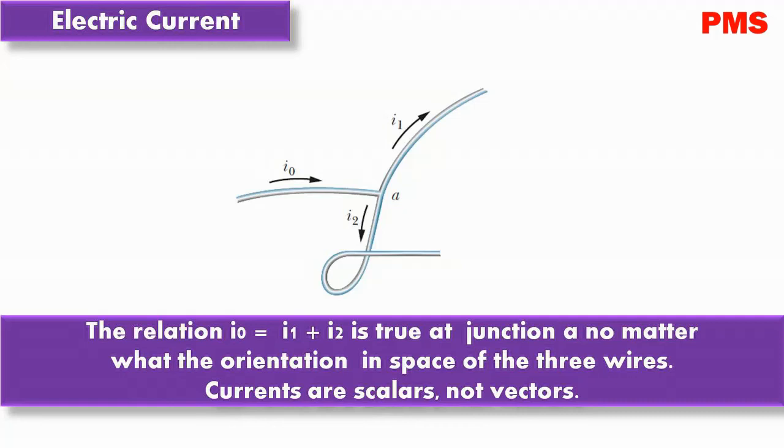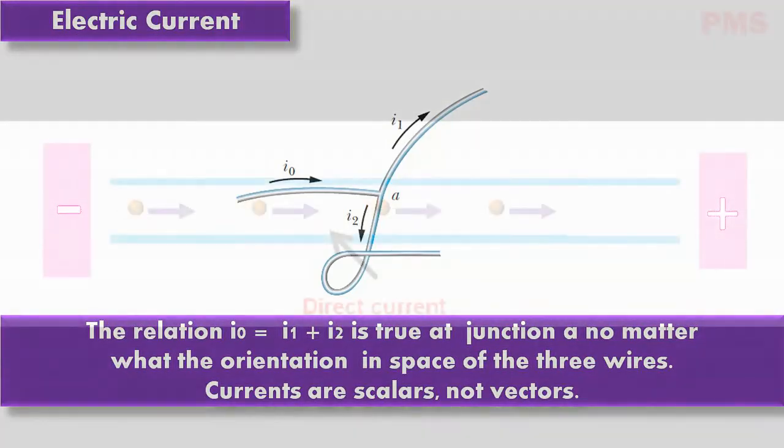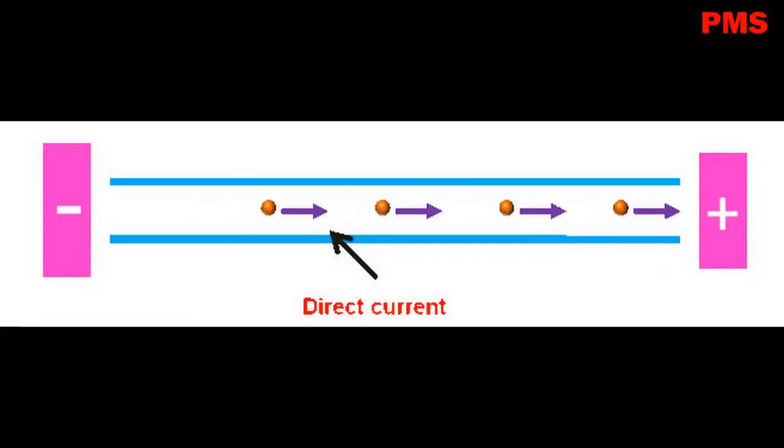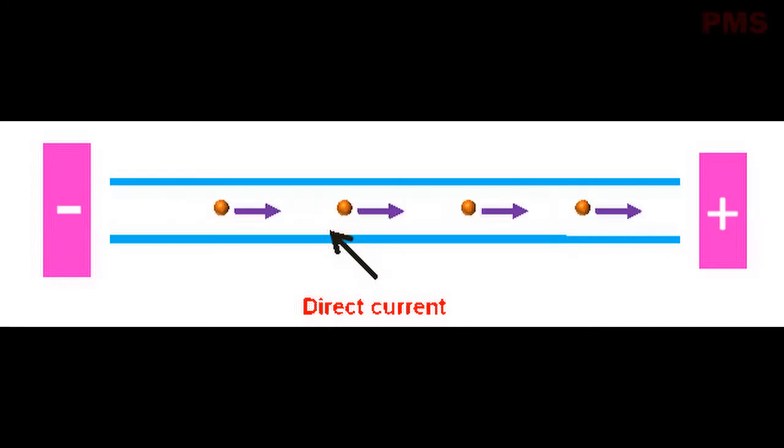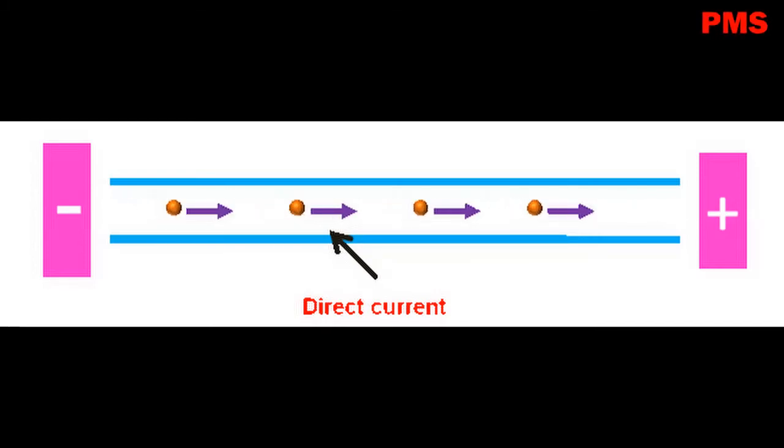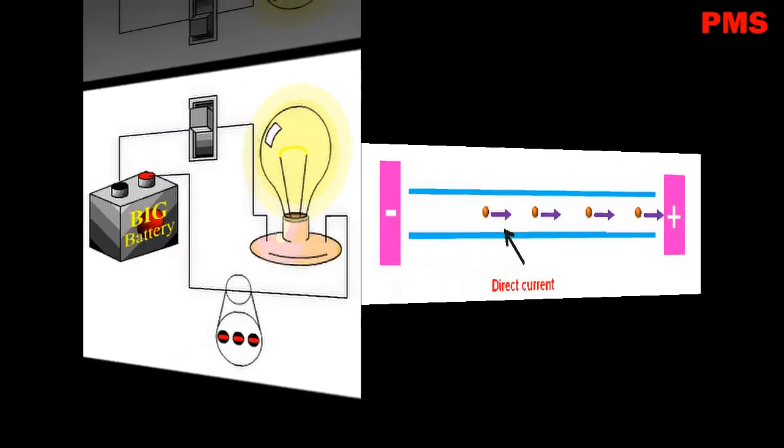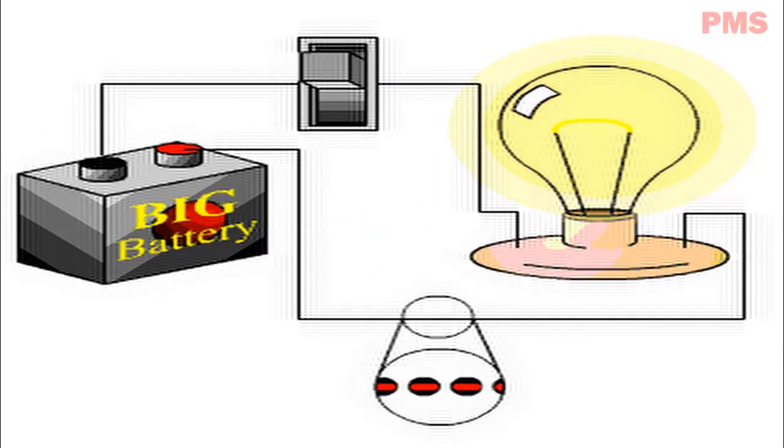Note that current arrows show only the direction or sense of flow along a conductor, not a direction in space. We draw the current arrow in the direction in which a positively charged particle would be forced to move through the loop by the electric field, like a positive charge carrier. It would move away from the positive battery terminal and toward the negative terminal.